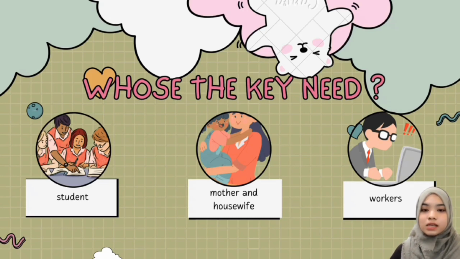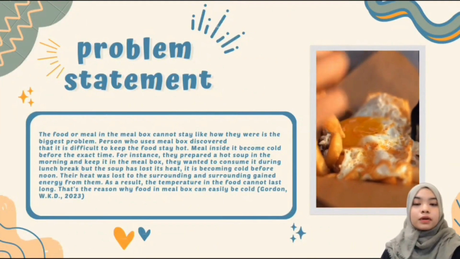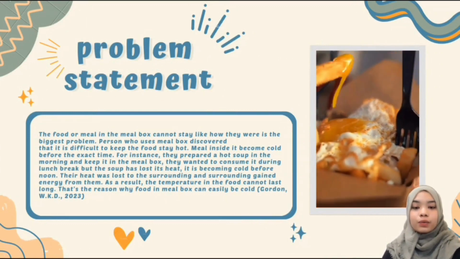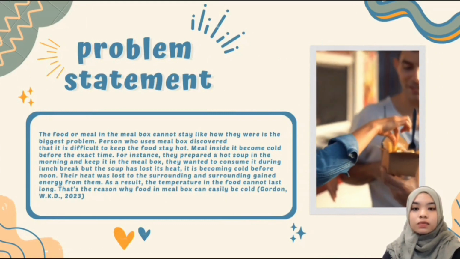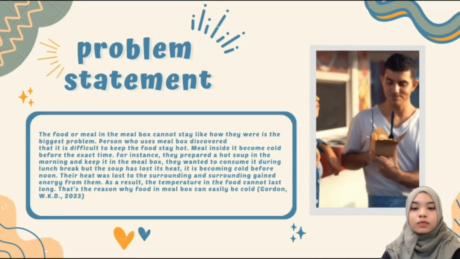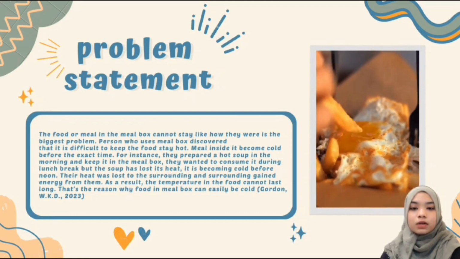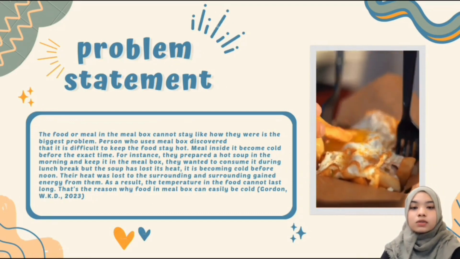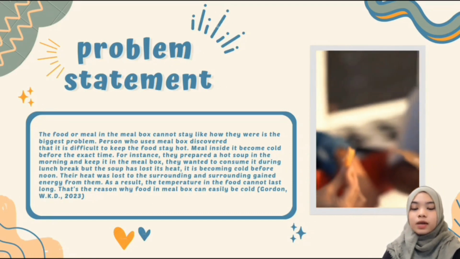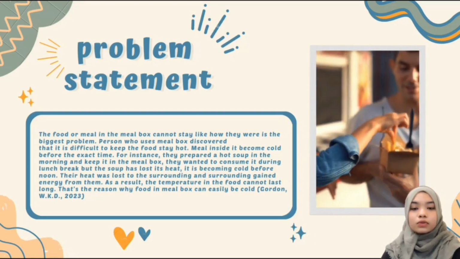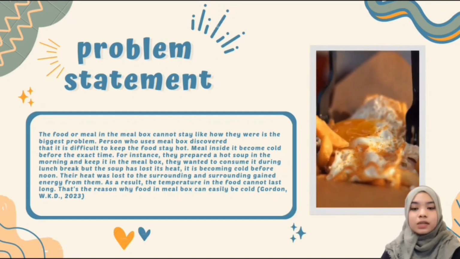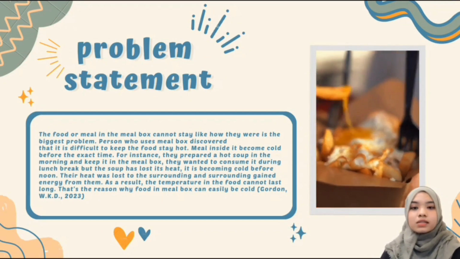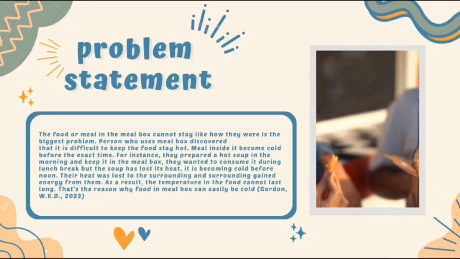To be concrete, Mealbox is designed to ease people's day without needing to put in a lot of effort. The biggest problem is that the food found in the Mealbox cannot stay the way it was. Persons who use Mealbox discovered that it is difficult to keep the food hot. Meals inside it become cold before the exact time. For instance, they prepare a hot soup in the morning and keep it in the Mealbox, so they wanted to consume it during lunch break, but the soup has lost its heat. It is becoming cold before noon. Their heat was lost to the surrounding, and the surrounding gets energy from them. As a result, the temperature in the food cannot last long. That's the reason why food in Mealbox can easily be cold.